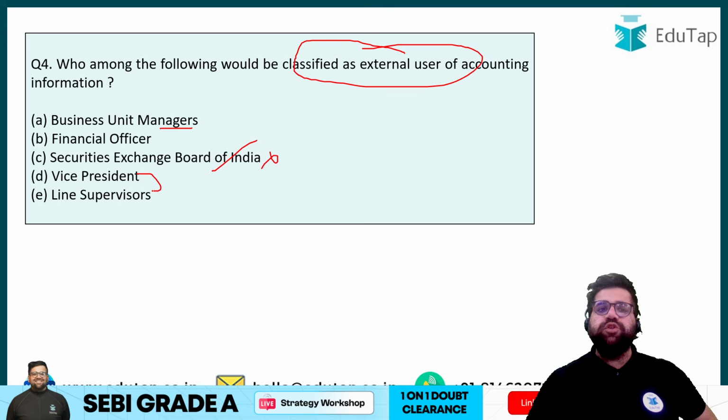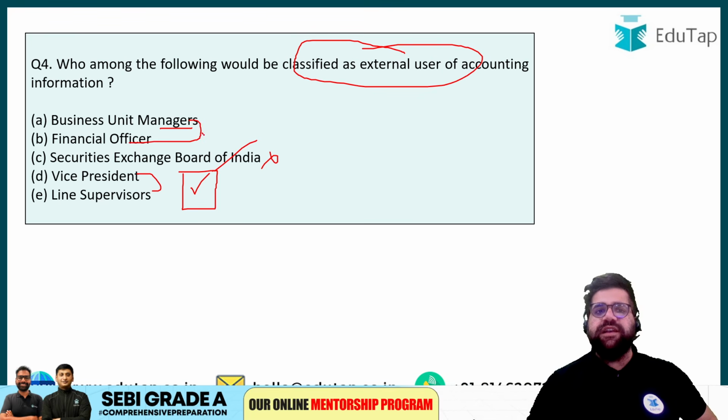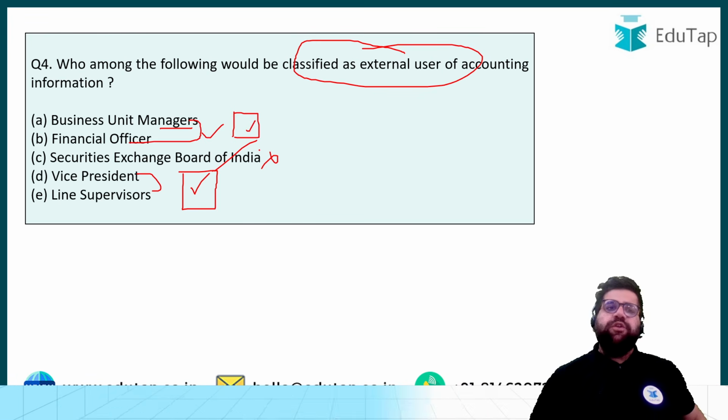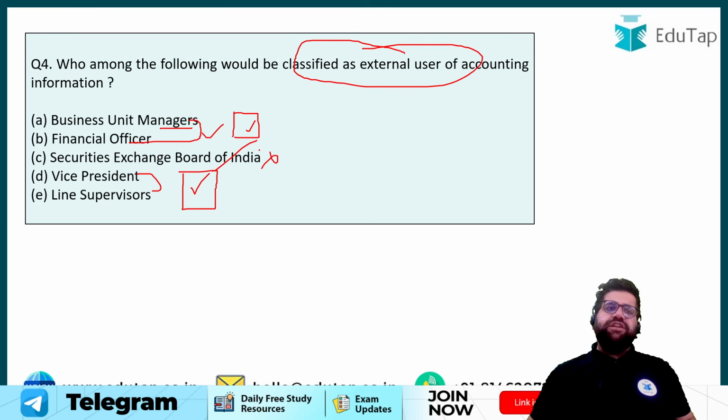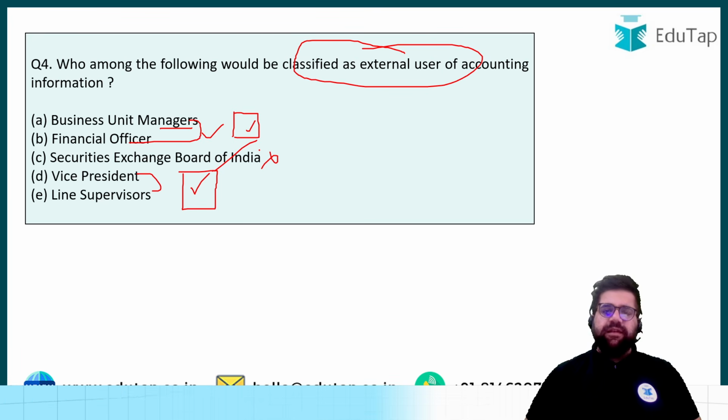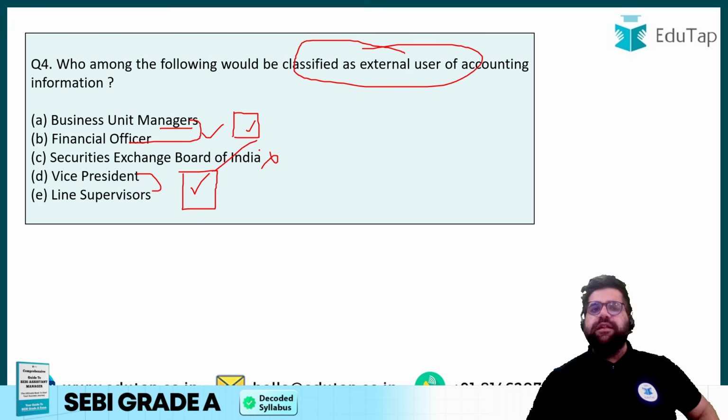Vice president, line supervisors are again different types of managers who are directly working in the company. Now, why are these people interested? Definitely because they have certain stake in it. Like today, a line supervisor or a line manager or a business unit manager will draw salaries from the company only, right? So if the company doesn't have money to pay salaries, their life will be impacted. So these people are internal to the company. Therefore, my friend, they will be known as internal users.